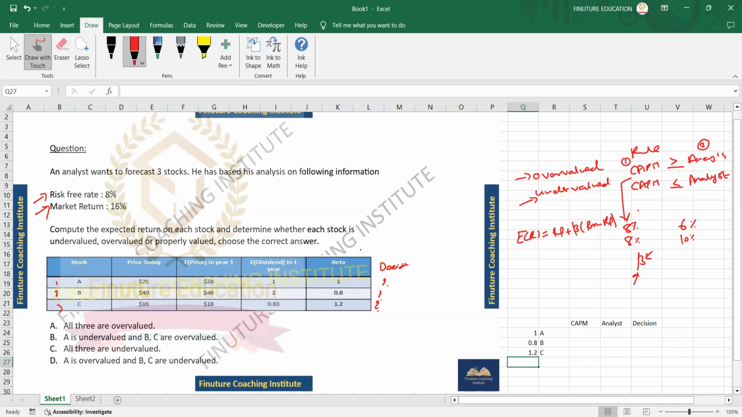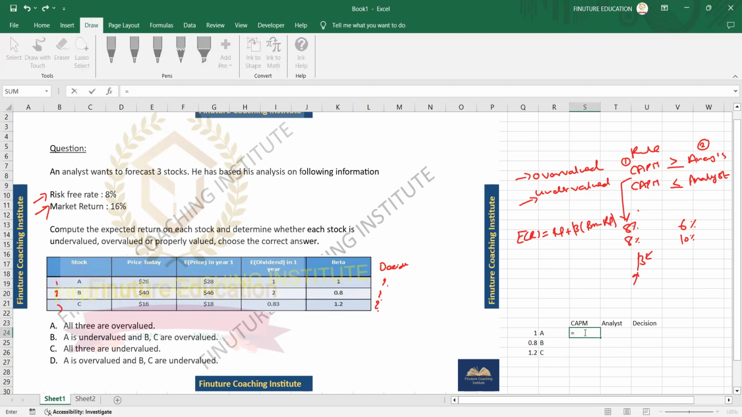Because the risk of that stock compared to the market is high. Yes, beta is higher, so it has a higher market risk. That's why the investor would expect higher returns to take that risk. So the correct answer is stock C amongst A, B, and C, which will have the higher return from CAPM.